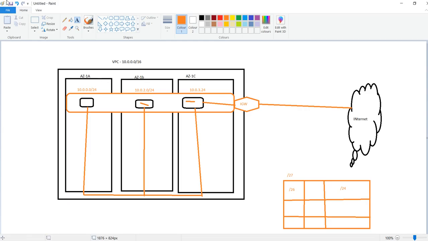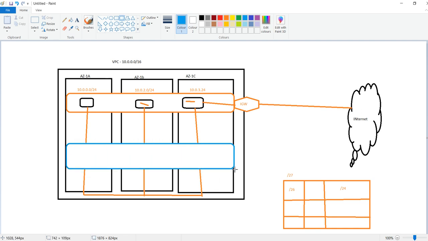Okay, I'll do one more thing here. Now we have created another layer for our private. We have created a public one, and now we are creating the private one. So we have extended like this. Now what we have done, we have created 3 subnets across 3 availability zones.